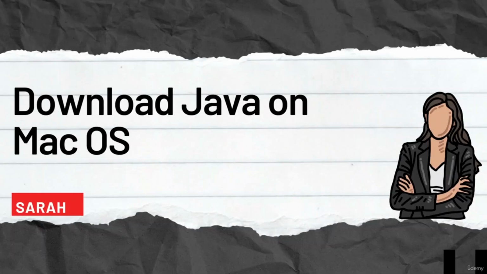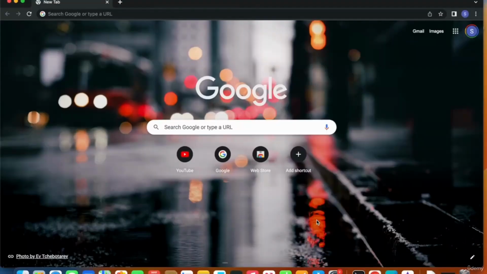Now that we know what we can do with Java and what Java is, we can start with the course. In the next video, we will download Java 20 on macOS. The process is almost similar for downloading Java 20 on Windows. Please let me know in the comments below if you would want me to create a video to download Java 20 on Windows.